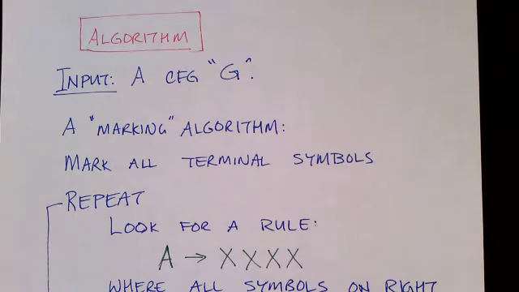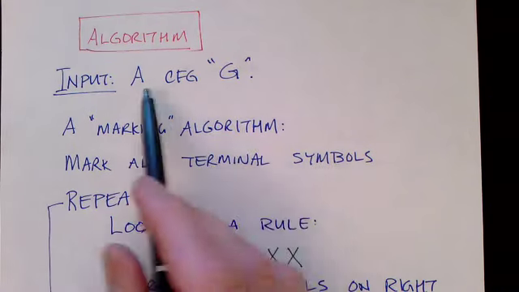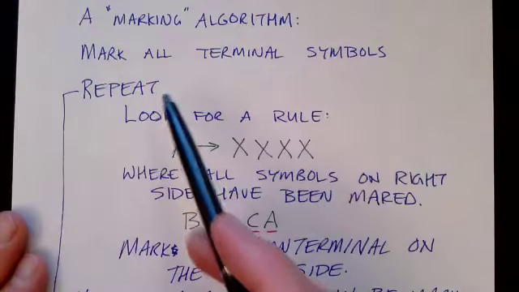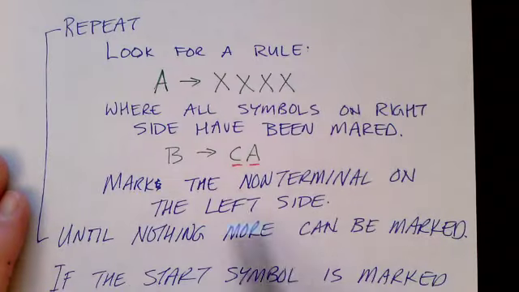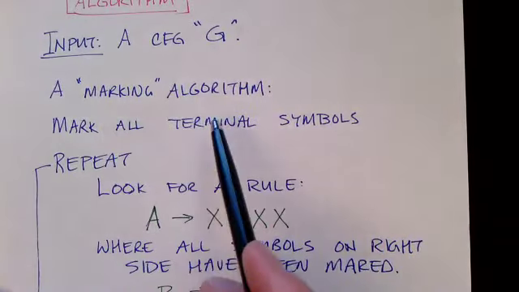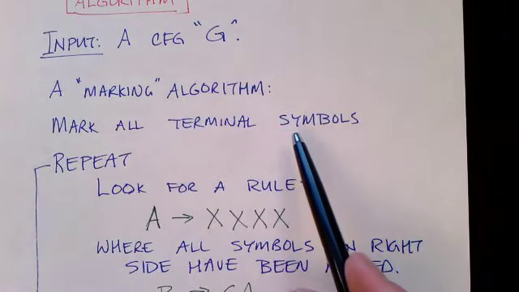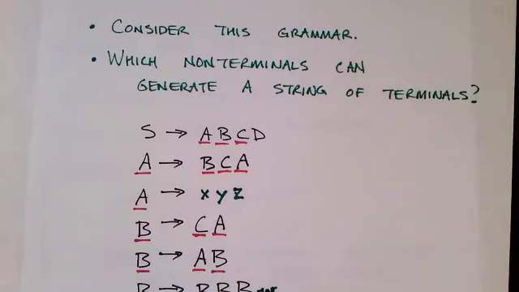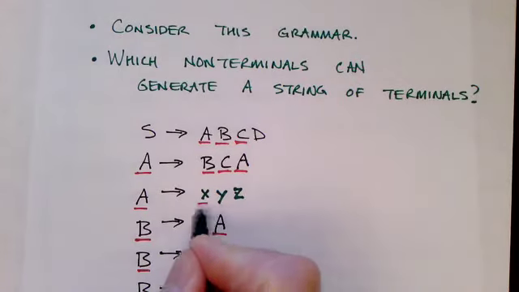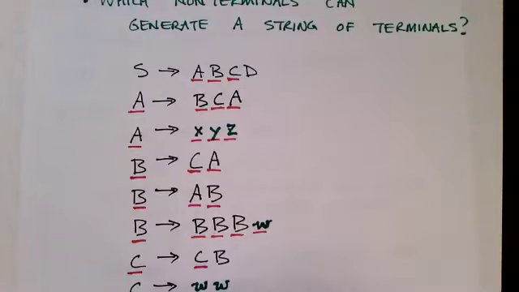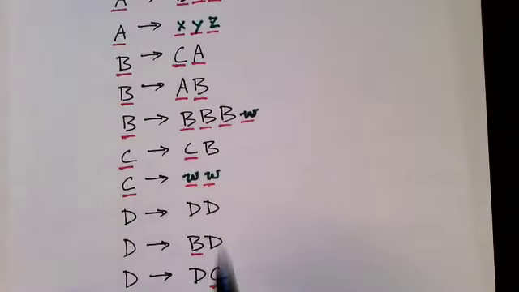Now we can show the algorithm, and the algorithm is pretty straightforward if we understood the previous example. The input is a context-free grammar, and it's a marking algorithm. So we're going to see a repeat loop, and we repeat until nothing more can be marked. What we're going to start with is marking all the terminal symbols in the grammar. I didn't show that on my previous example, but I suppose I should have marked the terminal symbols, and then that allows us to mark A. And down here, I've marked W as well.